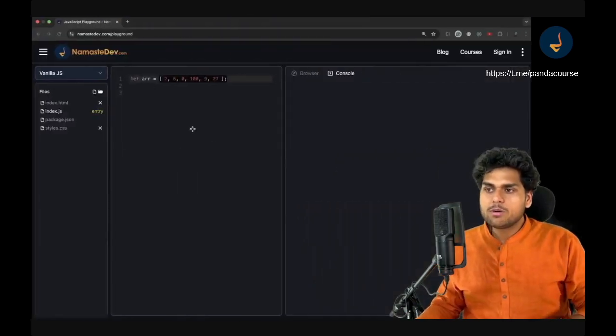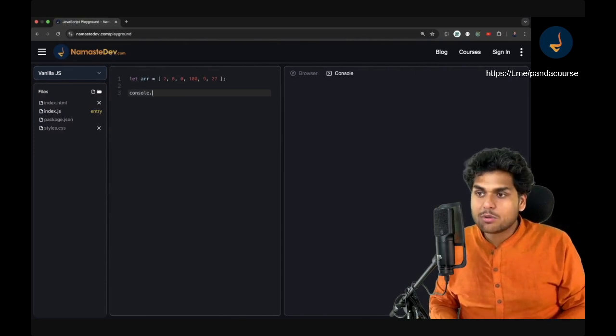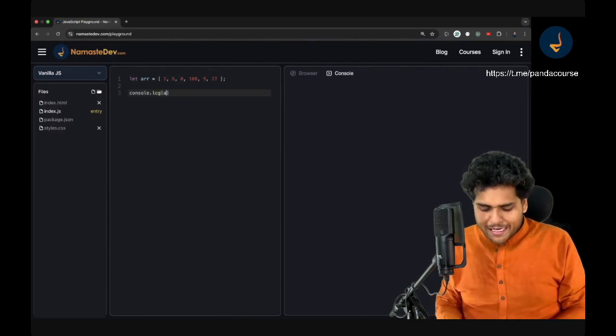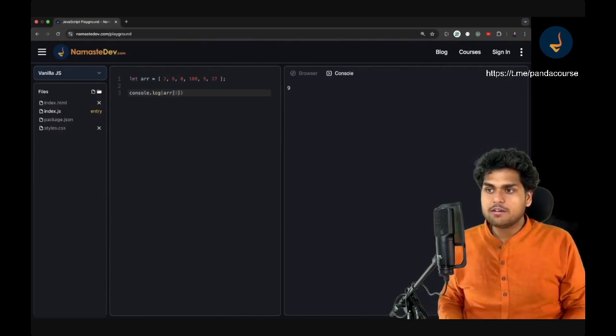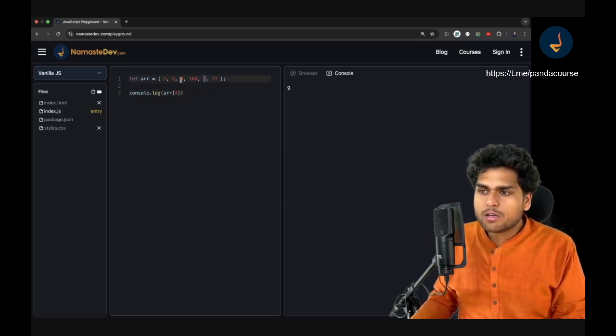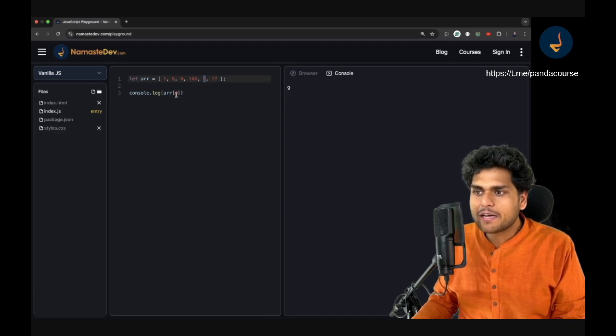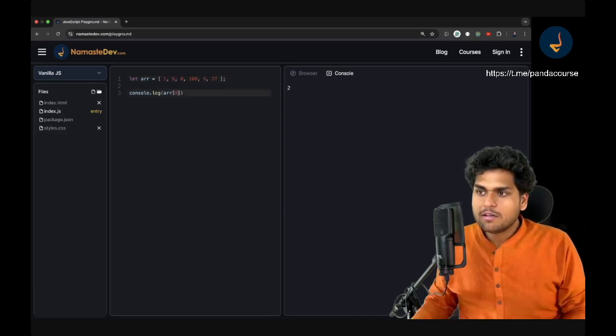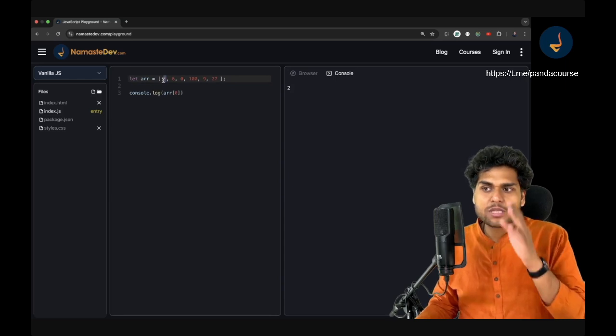So suppose I'm doing a console.log of my ARR of 4, just see what is getting printed. 9 is getting printed. Why? Because 0, 1, 2, 3, 4, 5, right? So 9 is getting printed. Suppose I do ARR of 0, 2 is getting printed, right? So the index starts from 0.